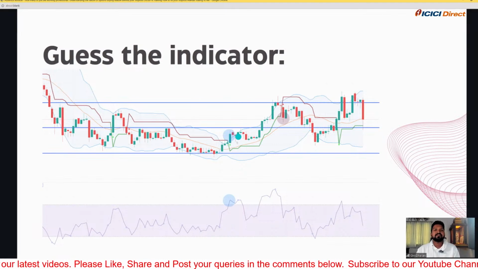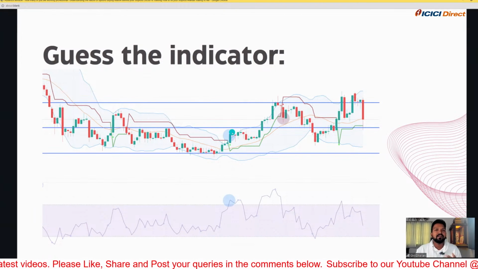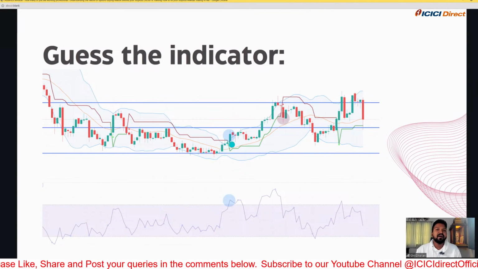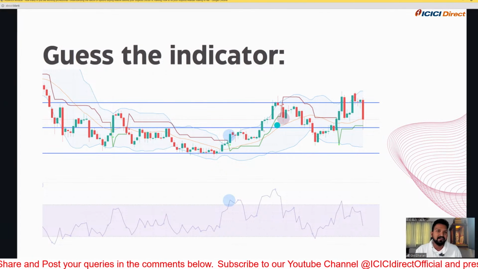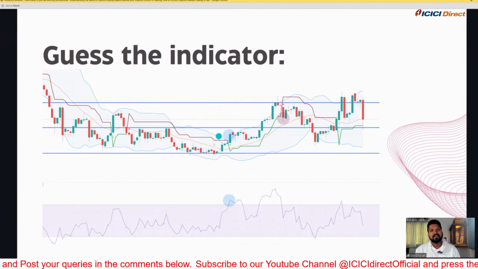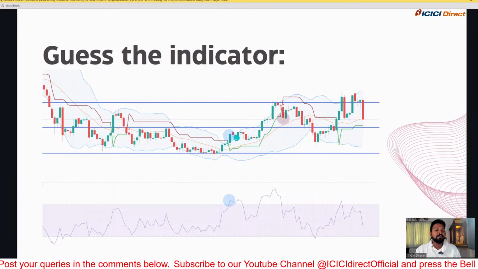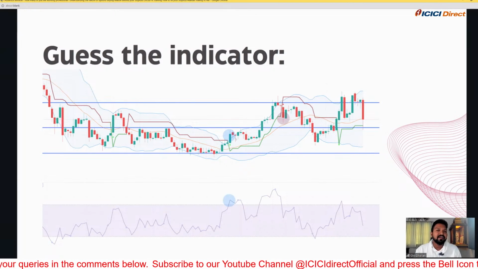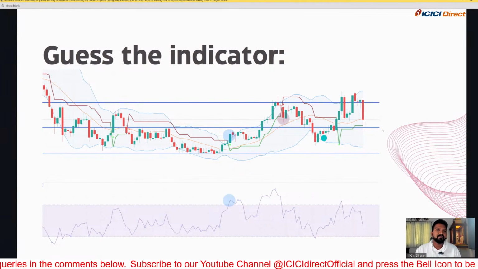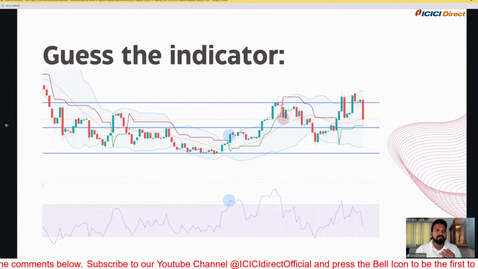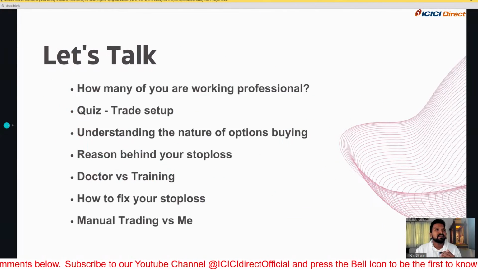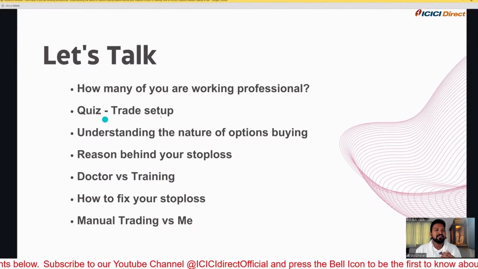This sort of indicator-based strategy is something I'm using for a very long time, and I'm finding it more fruitful as well. This is not a complete strategy, this is some sort of entry conditions like what we gave over here. But as I said earlier, this strategy could be profitable. And one thing I'm going to point out is that this is going to be an option buying strategy. We have understood the trade setups.